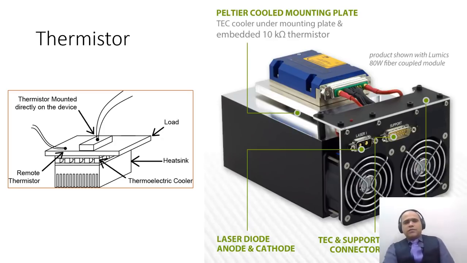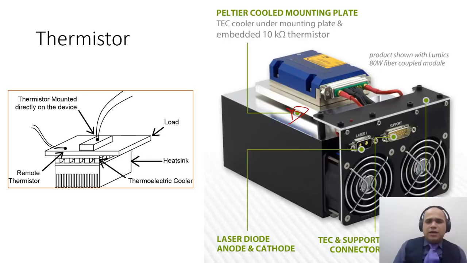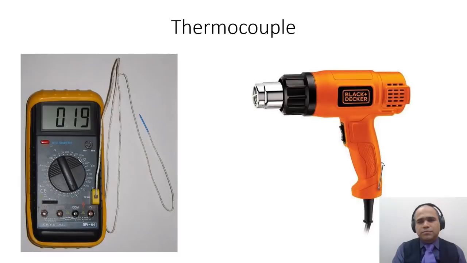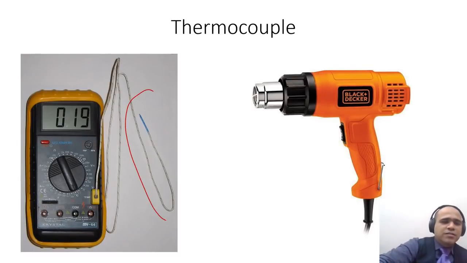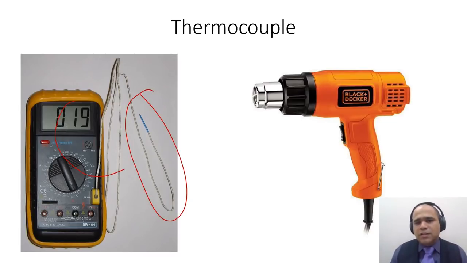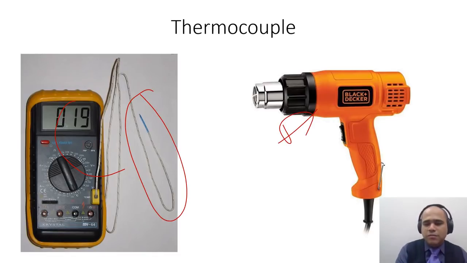These thermistors are typically mounted between Peltier plates, and they are seen inside the SMPS of computers. Thermocouples are these fancy wires that come with your DMM, which has a temperature measurement facility. Or you might have seen that your heater or hair dryer, if you keep it on for long, automatically turns itself off. The thermocouple is the thing inside this hair dryer that prevents it from catching fire.